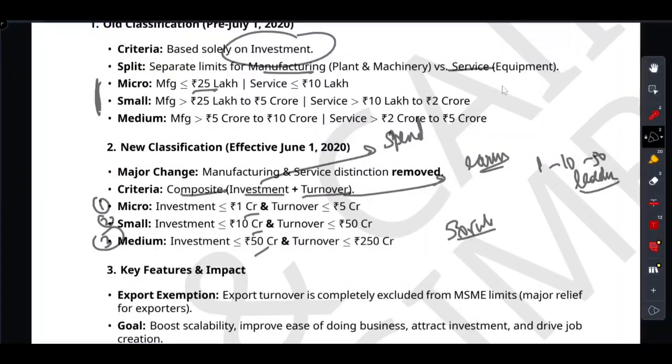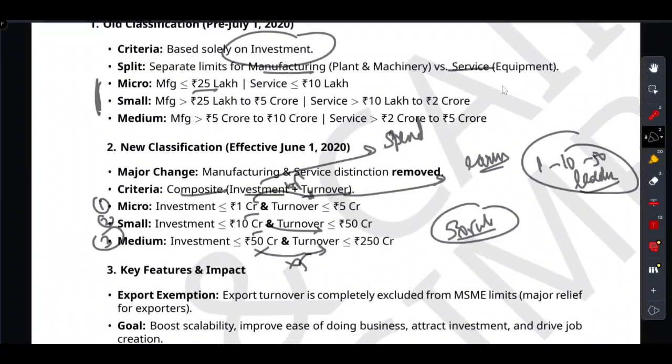Now for turnover, you apply the 5x rule. I told you, you need to apply two rules: the 1, 10, 50 ladder and the 5x rule. How to apply it? The government expects your turnover to be roughly 5 times your investment limit. So 1 crore multiplied by 5 becomes 5 crore. 10 crore multiplied by 5 will be 50 crore. 50 crore multiplied by 5 is 250 crore. That's it. So 1, 10, 50 for investment, multiplied by 5 for turnover. If you write that on the corner of your scratch pad during the examination, you will never get an MSME question wrong, because this question is tested every time, right?